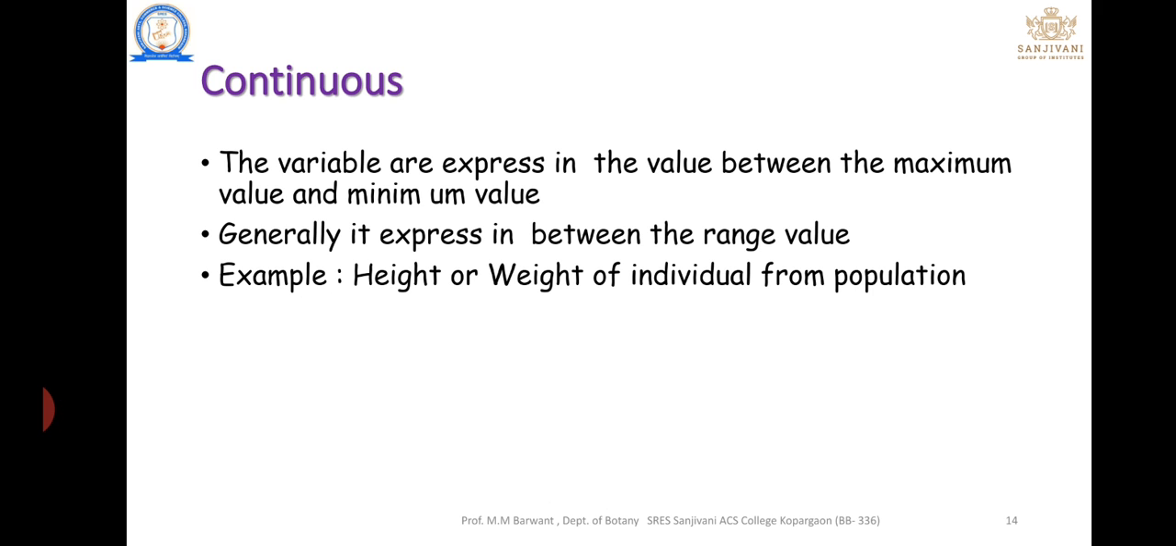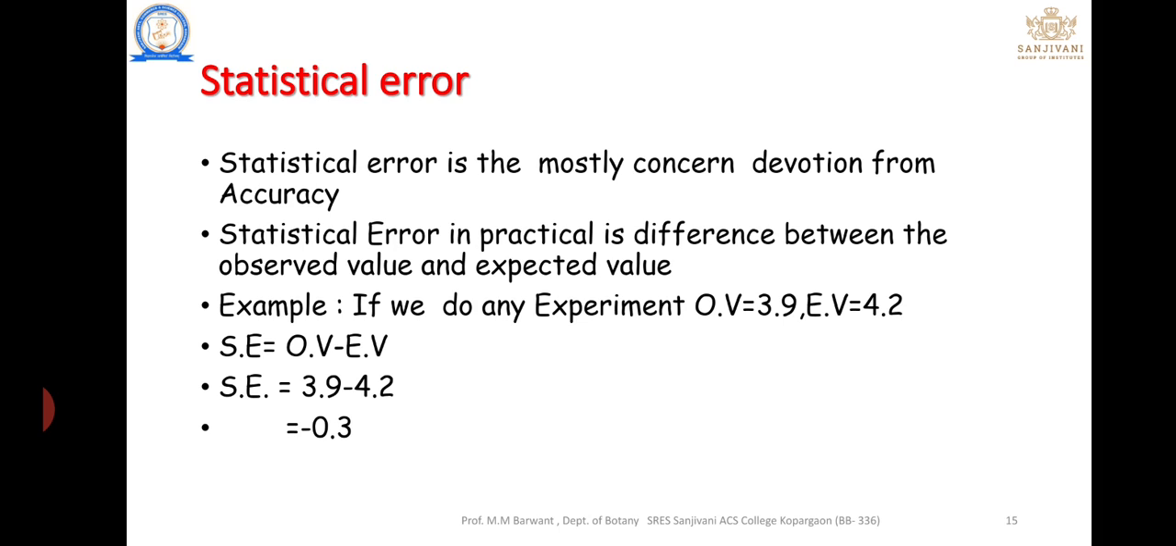Continuous variable is nothing but a variable expressed in terms of a maximum value and a minimum value, from 1 to 100. There is no break in that variable, and it is known as a continuous variable. Generally it is expressed as a range of values, such as height and weight of students from a population. We take 55 to 70 kg, height 6 feet to 8 feet. Those ranges are dependent, and that is known as a continuous variable.